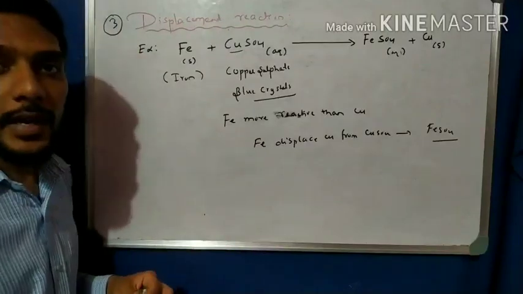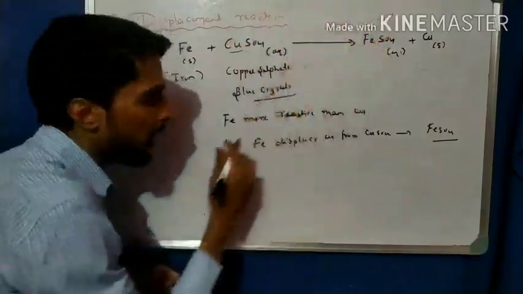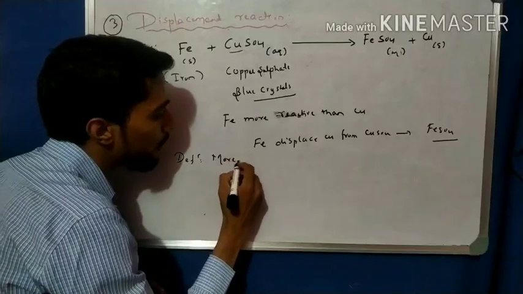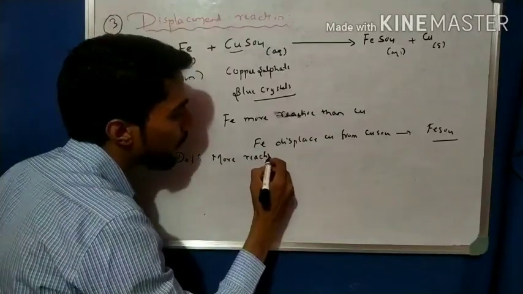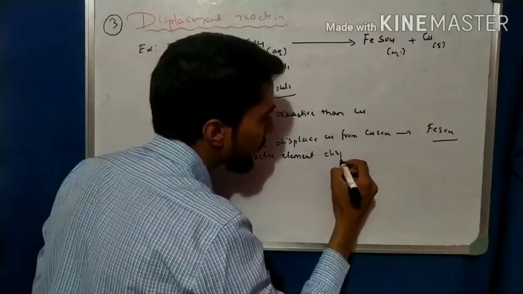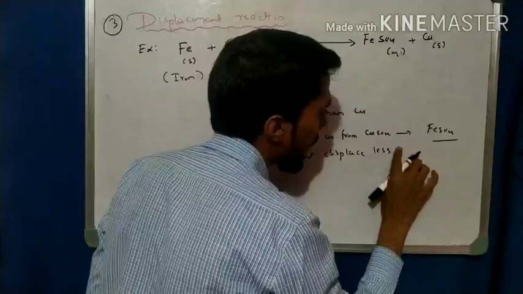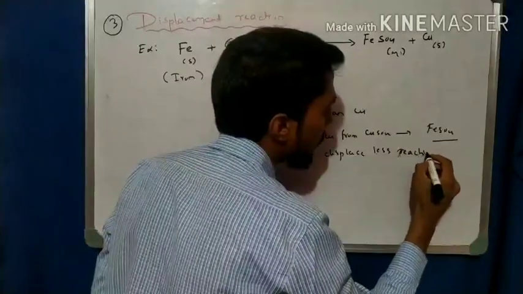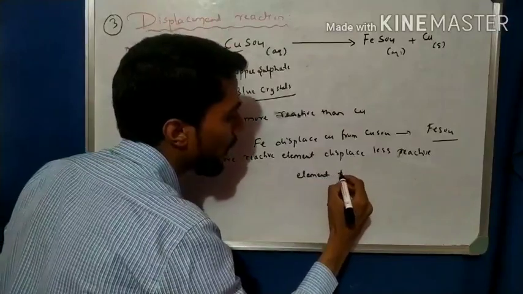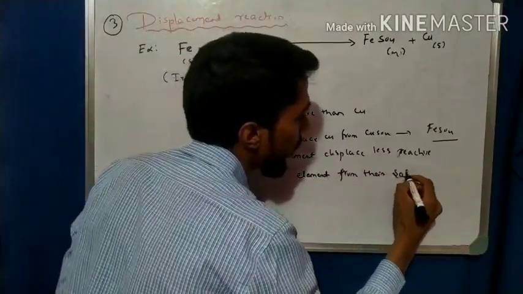Displacement reaction is a chemical reaction in which a more reactive element displaces the less reactive element. Definition: a more reactive element displaces a less reactive element from their salt. Okay, copper sulfate salt.